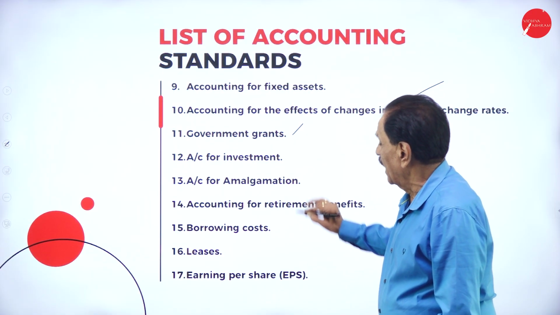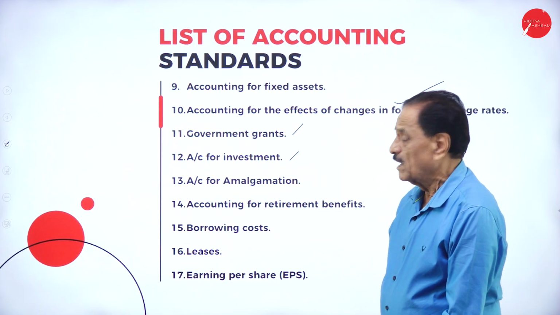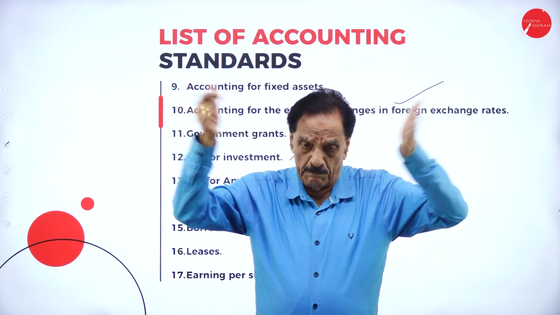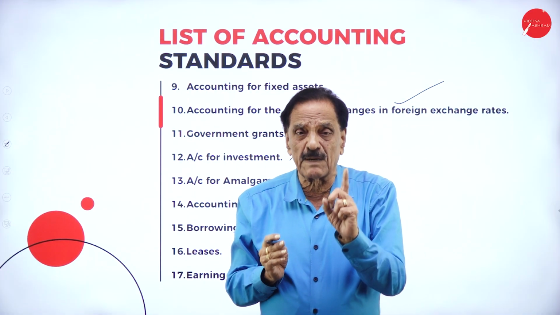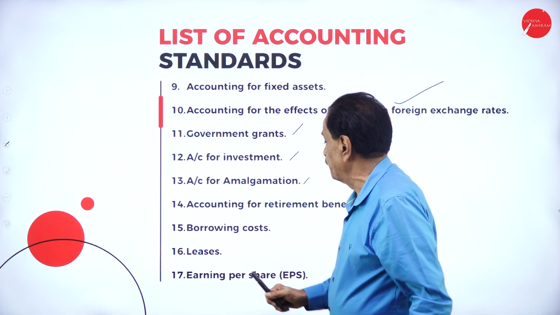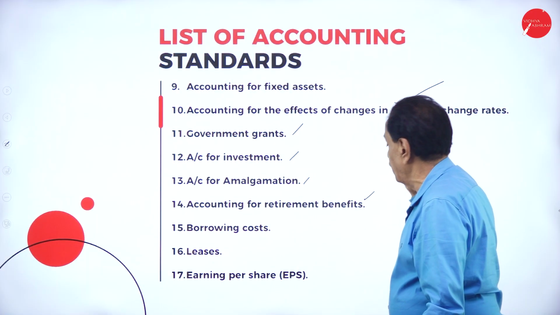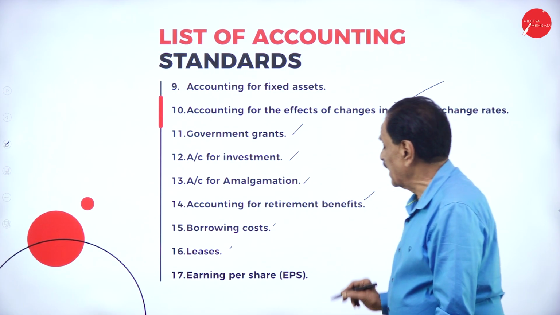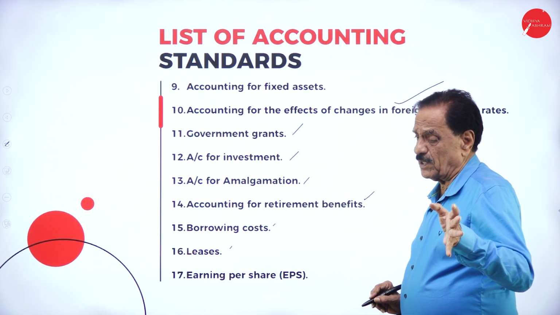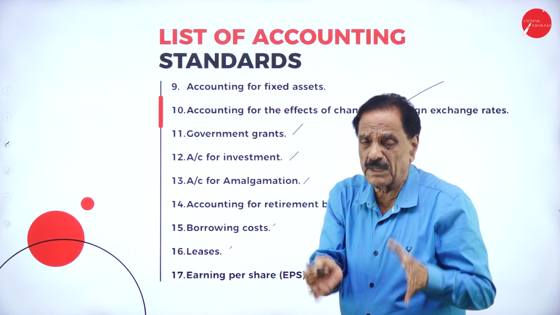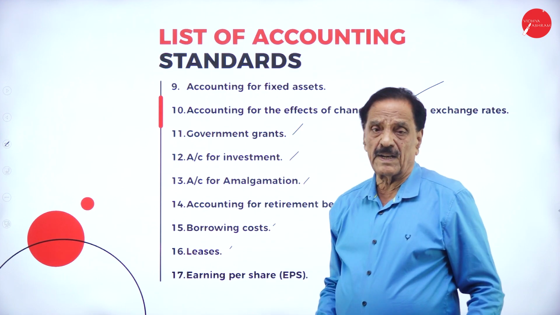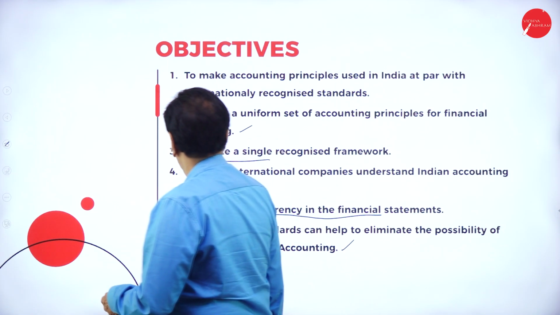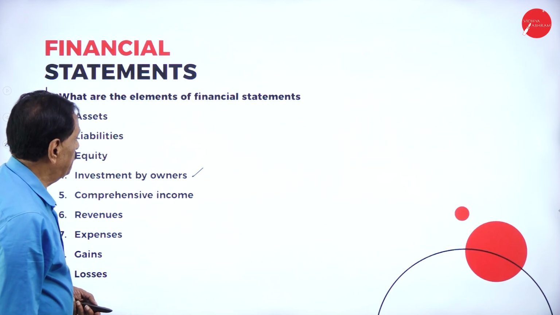Government grants, account for investment, account for amalgamation. Amalgamation means when 2 companies combine together to form a single company, that is called the amalgamation. Accounting for retirement benefit, borrowing cost, leases, earning per share. Earning per share means total profit divided by number of equity shares. That's called earning per share. Hope you understand. Before that, this should be made very clear.